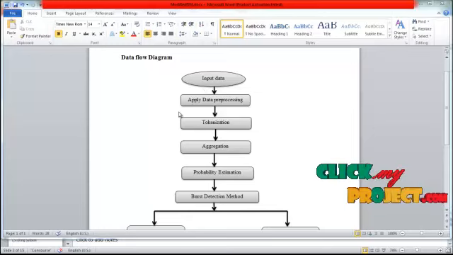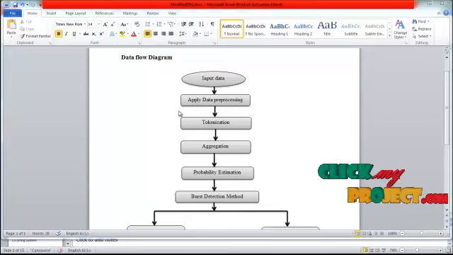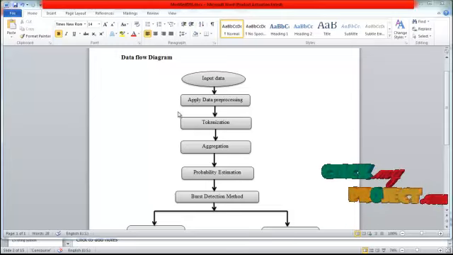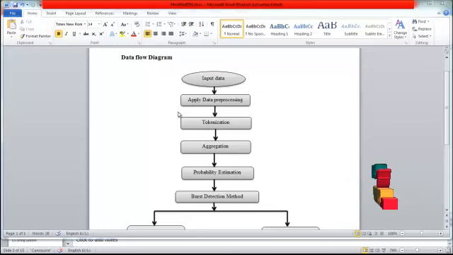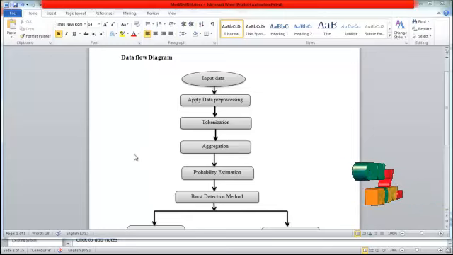In the data set pre-processing technique, we are eliminating the null values or other unwanted values in the data set. After the pre-processing has been completed, we are tokenizing the data set by using the technique called tokenization. After the tokenization has been completed, we aggregate the information by using the aggregation method. In that aggregation, we are clustering the details based on the similar features in the data set.